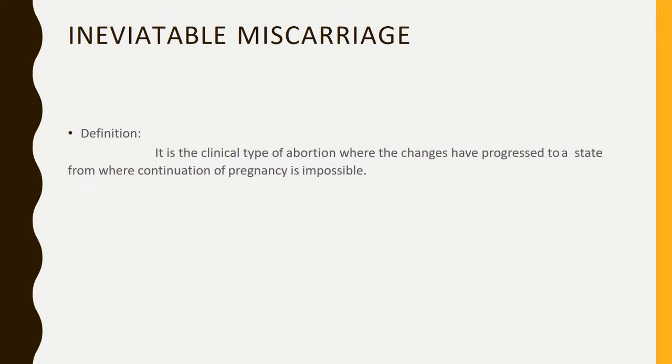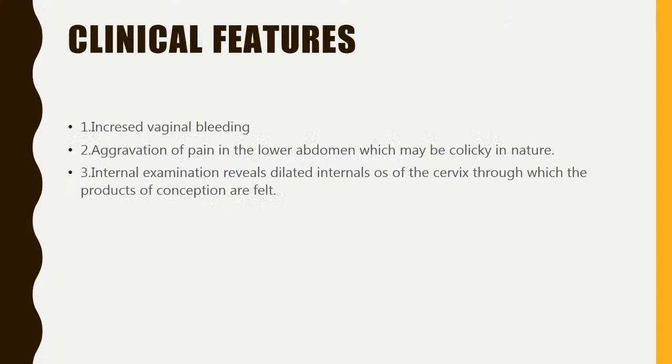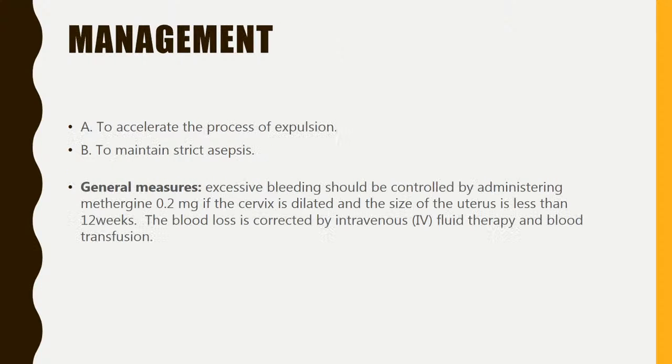Inevitable miscarriage. It is the clinical type of abortion where the changes have progressed to a state from where continuation of pregnancy is impossible. The clinical features are increased vaginal bleeding, aggravation of pain in the lower abdomen, and on internal examination, there is dilated os through which the products of conception are felt. So how do you manage? To accelerate the process of expulsion and to maintain strict asepsis.